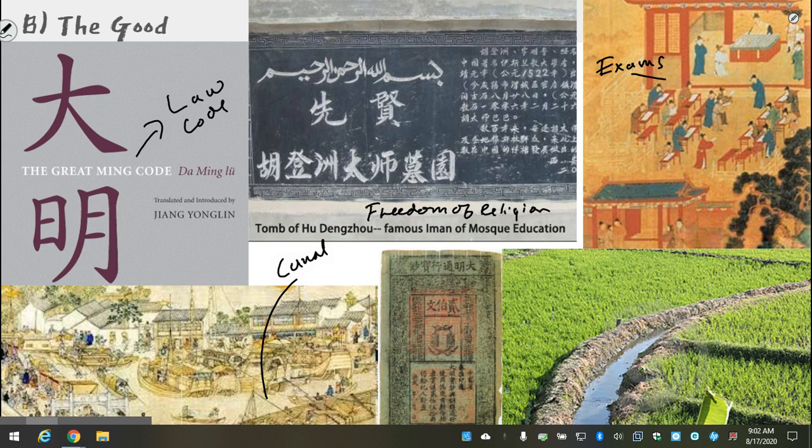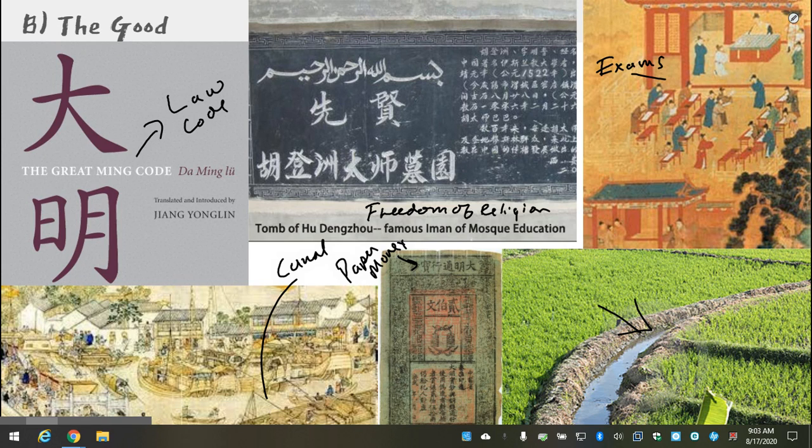So all of this is pretty good. The empire expanded. The Hongwu Emperor also issued some of the first paper money in the world, which made trade easier, and pushed for some irrigation projects, which we see down here at the bottom, which increased the amount of rice that China could harvest. And so all of these things are probably chalked up in the good category for the Hongwu Emperor.